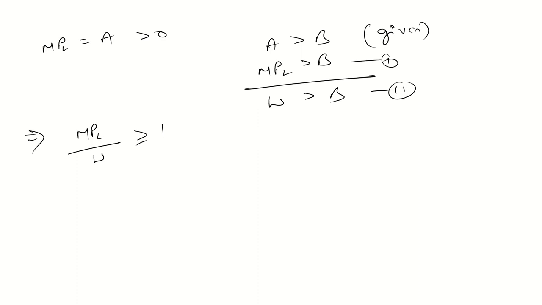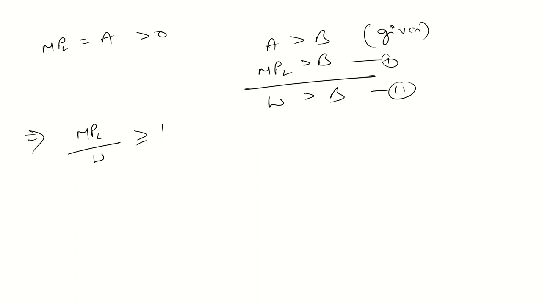This shows, guys, this is the equilibrium point, MPL by W. So MPL by W is showing a positive equilibrium. So it is profitable for the firm to add labor to its firm, because this equilibrium value is greater than 1.